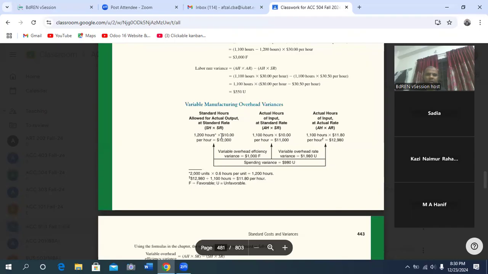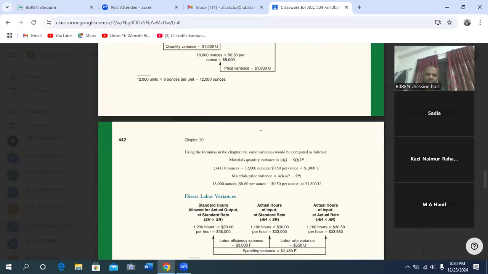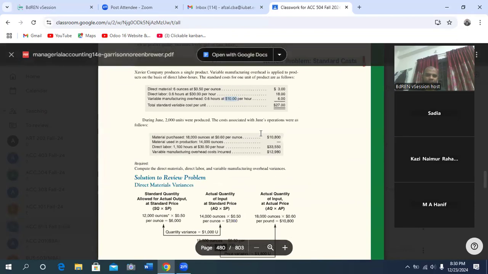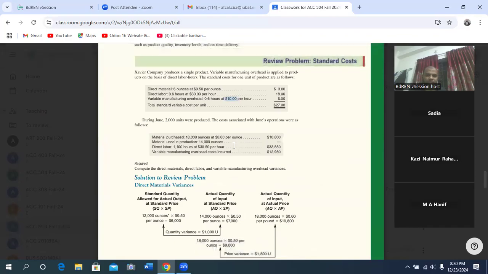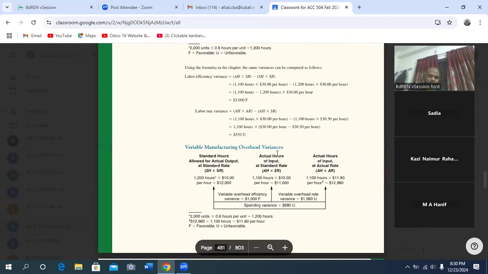Now it is 12,000. Our actual hours is 1100 hours, also given in the question. So on the basis of direct labor hours, the variable manufacturing overhead cost incurred is 12,980. This is the actual variable manufacturing overhead cost. So your variable manufacturing overhead cost is 1,100 hours at the rate of 10.